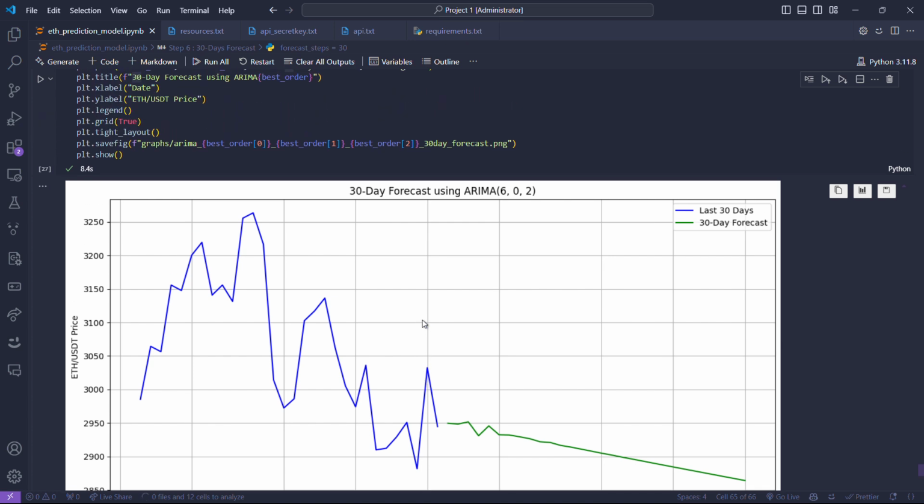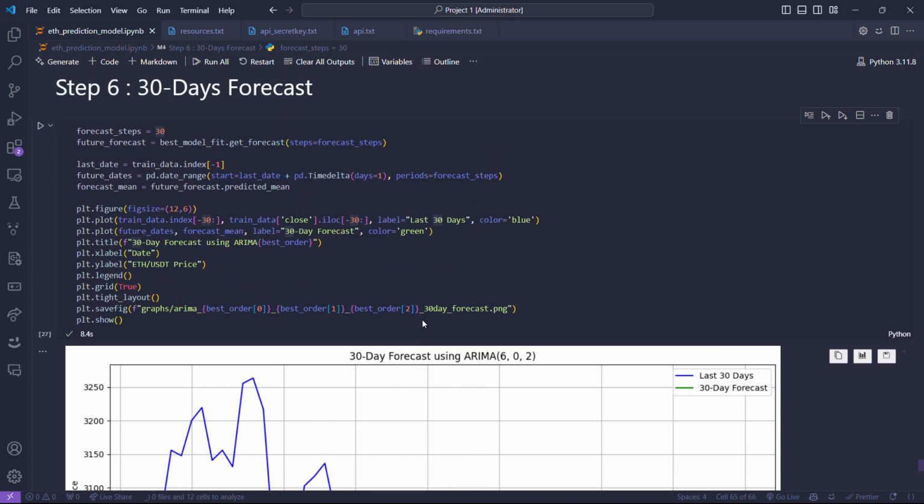So this was the model, and it's working pretty well. So yeah, that's it.